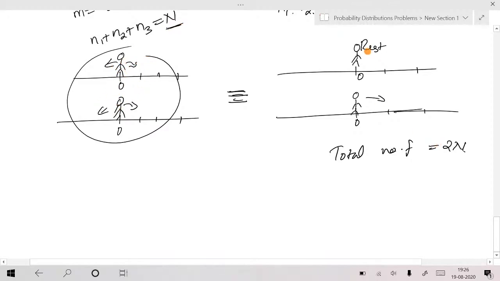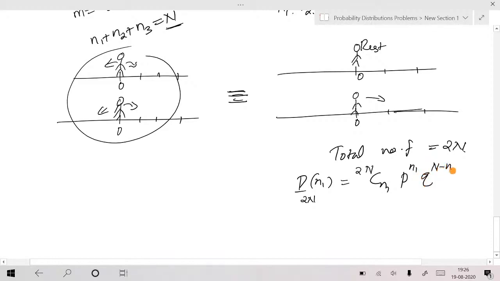That's similar to if he is at rest, so equivalently he takes that random step rather than him, then the total number of steps that he takes is equal to 2n. Again for him, we can apply the binomial distribution, isn't it? So the probability of n1 out of 2n steps is 2n C n1, p raised to n1, q raised